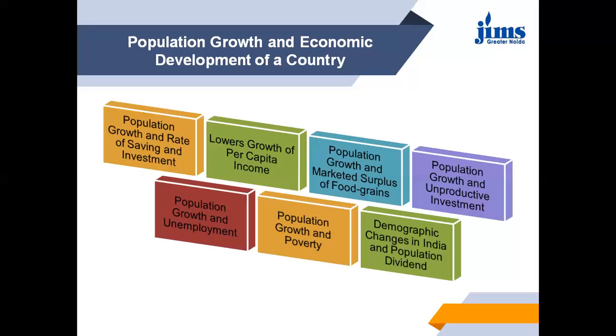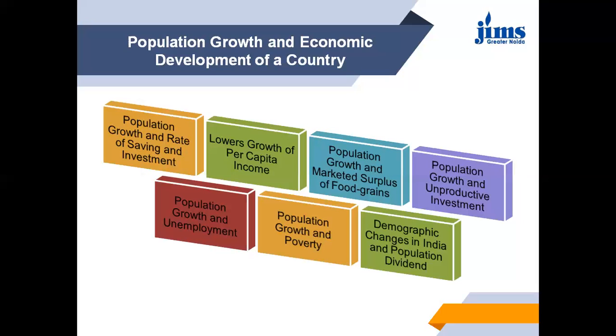Next is population growth and marketed surplus of food grains. Another way in which growth in population impedes economic development is its effect on the marketed surplus of food grains. The marketed surplus of food grain is a prerequisite for expansion in non-agricultural employment and output. When a country accelerates its pace of industrialization, it requires food grains to feed the workers employed in industry. If enough surplus of food grains is not forthcoming, this acts as an important constraint on industrial development. So this prevents the living standard of the people from rising rapidly.